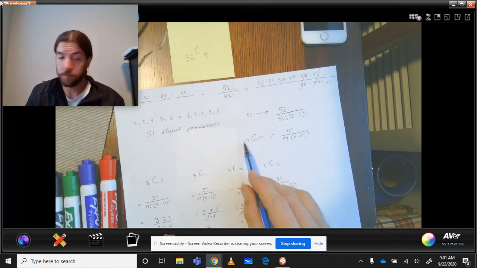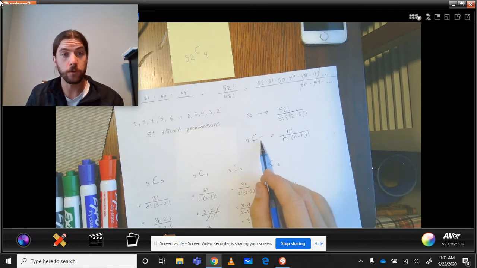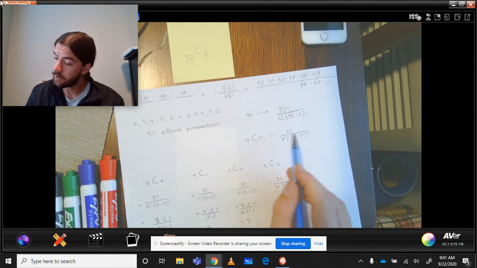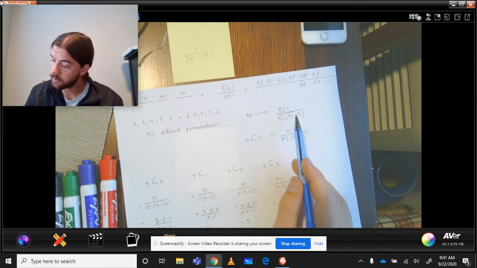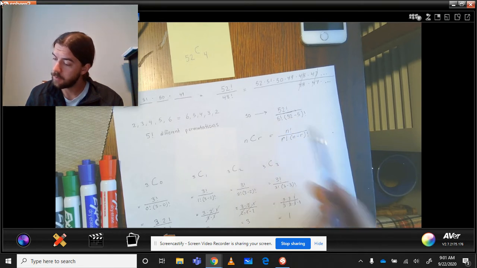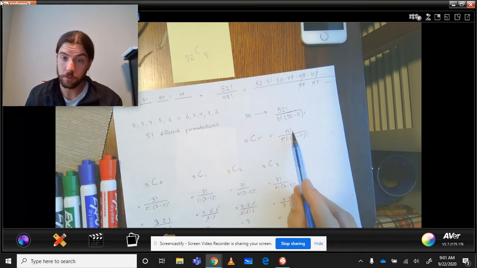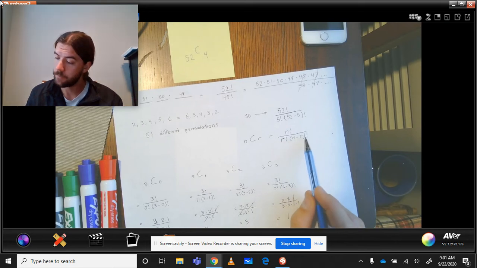So your combination formula is generalized to this. N stands for the number of options you're picking from, so like 52 cards. R stands for how many of those you're going to pick out. So we have n factorial over r factorial times n minus r factorial.